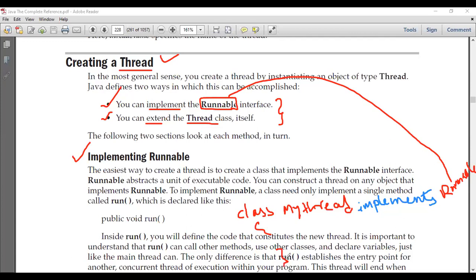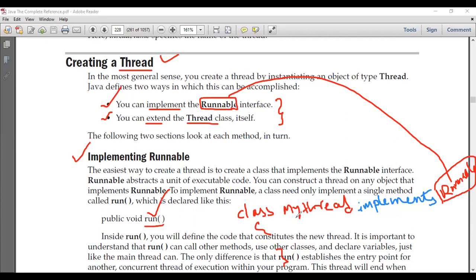Just open this file base. I should close this file base. Now what method does this interface Runnable have? This interface Runnable has a method called run.